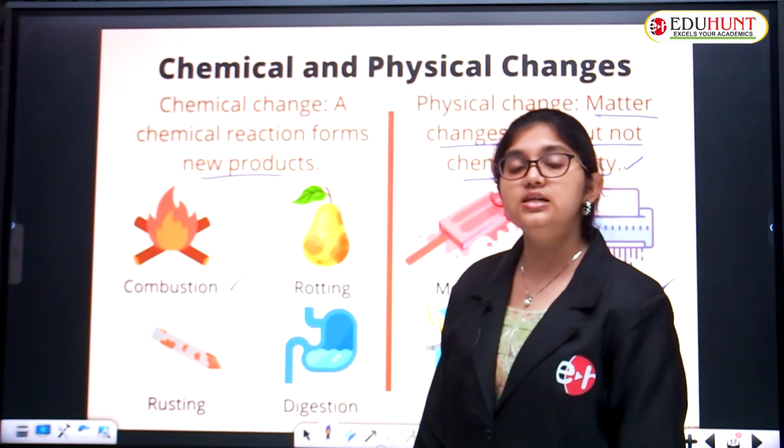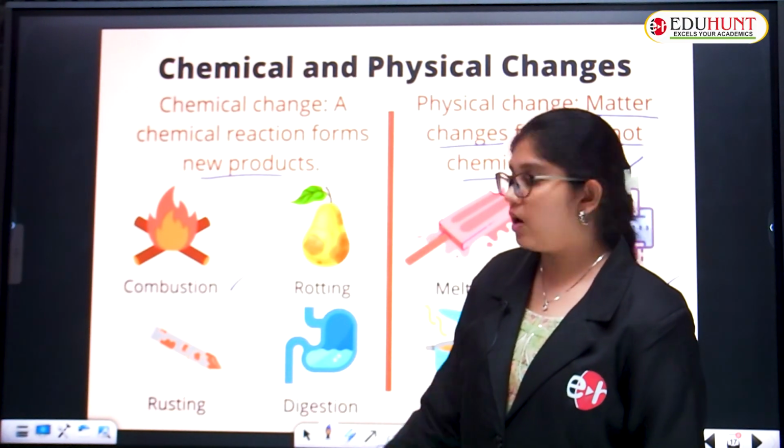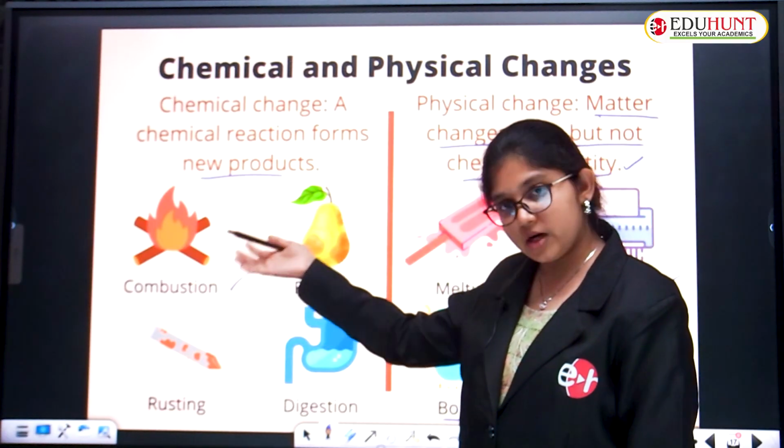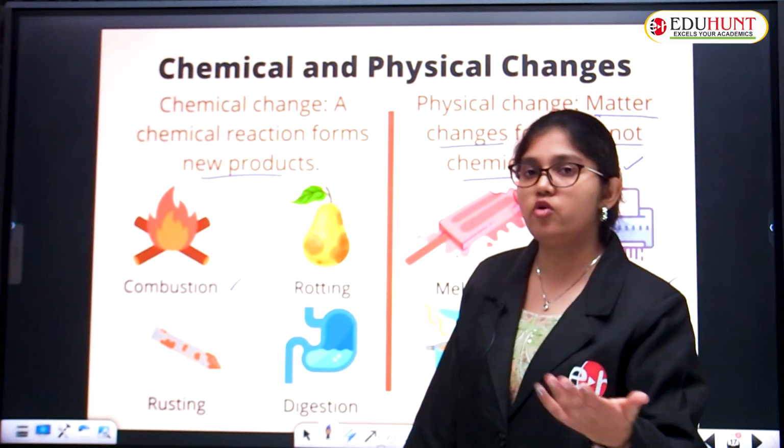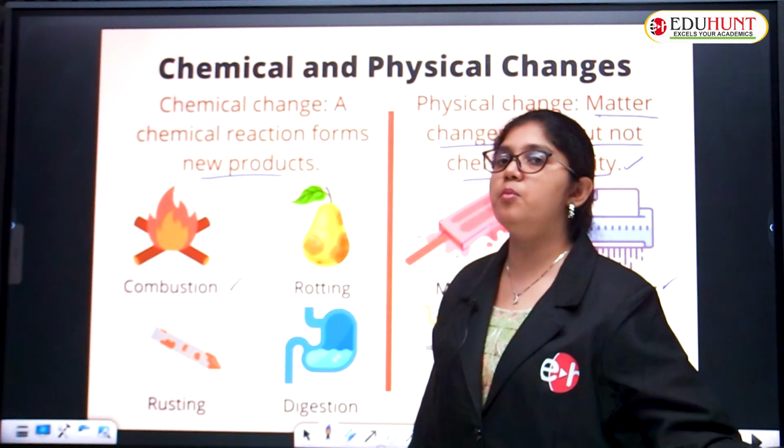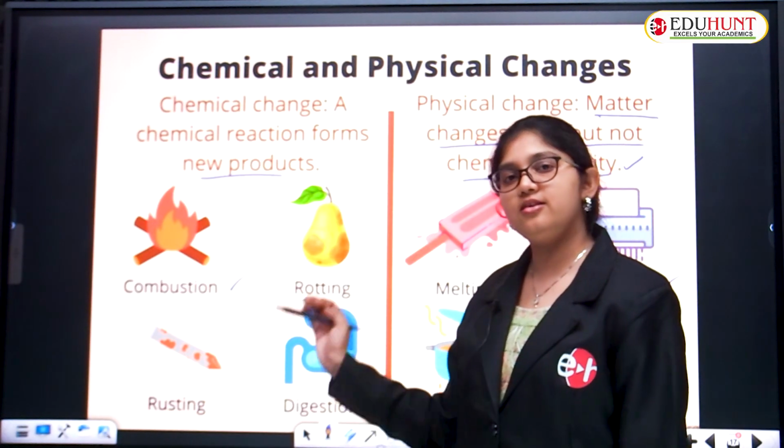Okay, there you can see a formation of ash because why? The wood particles burn and it forms ash. Wood undadu kada, so the formula maripotundi, a new substance formed. It is an example of a chemical change.